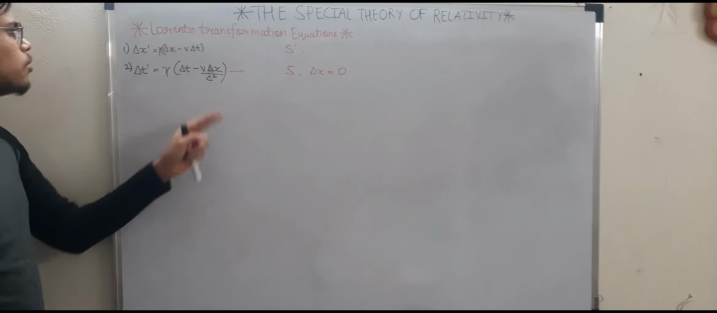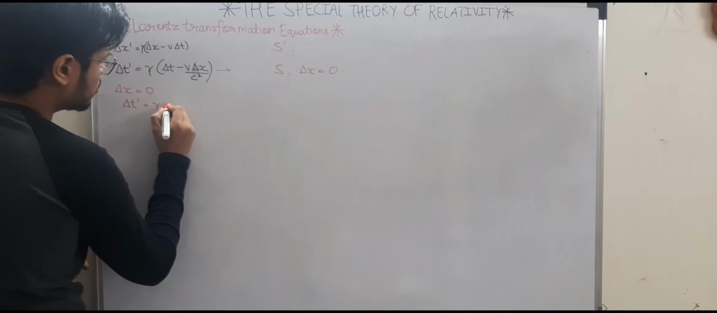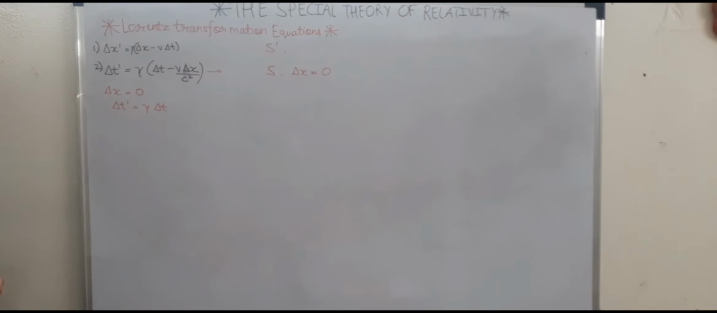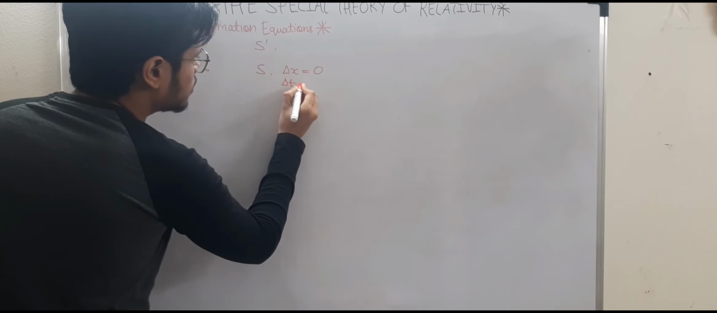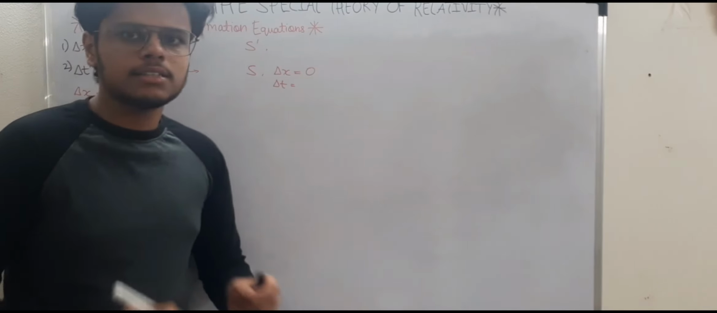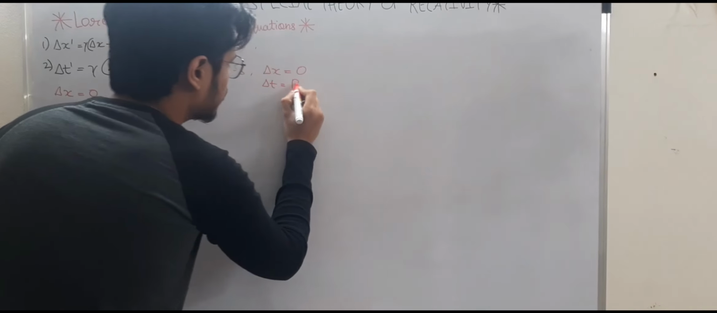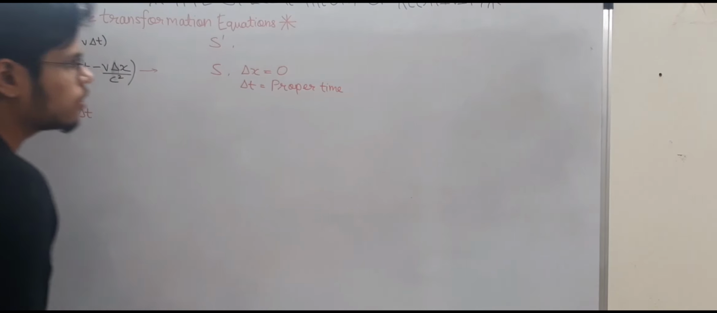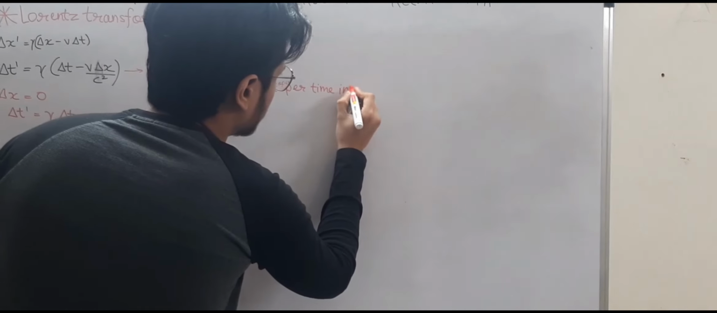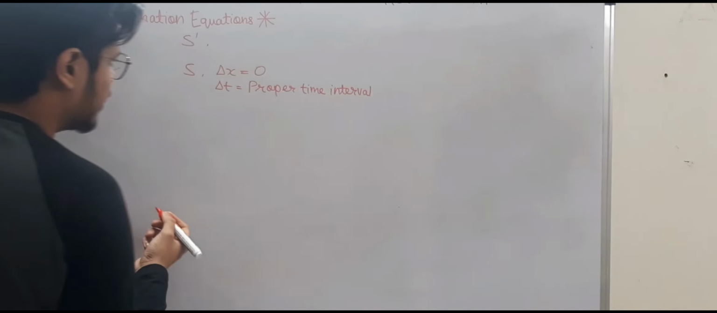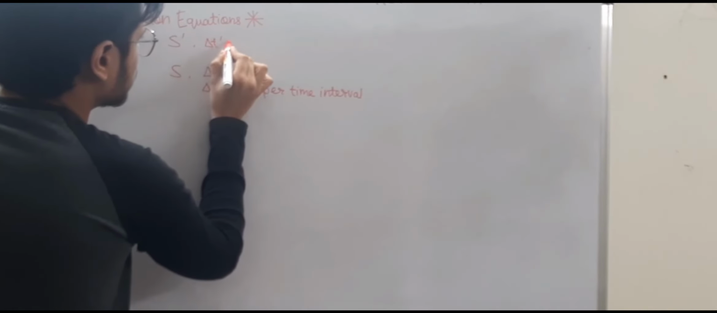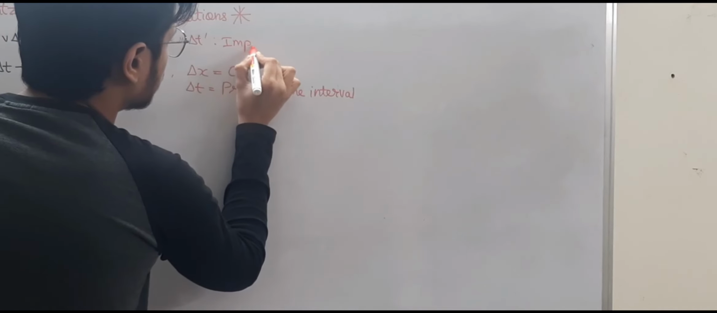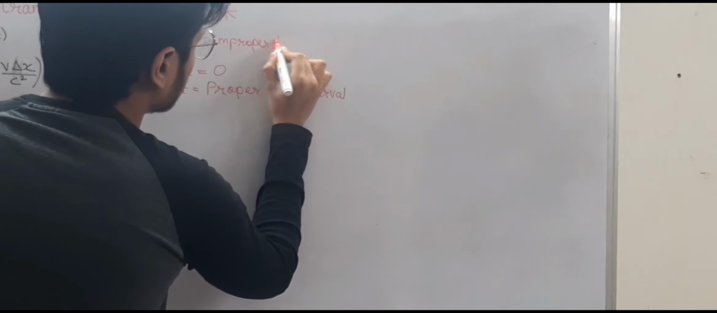So we put delta x equal to 0 in this equation. What we get is delta t dash equal to gamma times delta t, since the delta x term becomes 0, right? And what is delta t? Since both the events are occurring at the same place, delta t is a proper time interval. We require only one clock to define both the events, so it is a proper time interval, and hence delta t dash is an improper time interval.